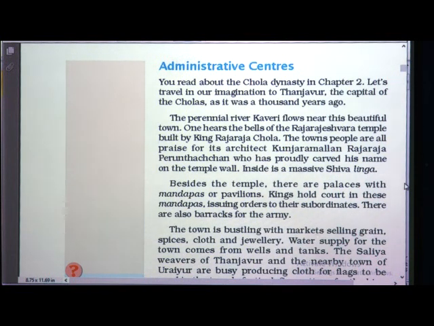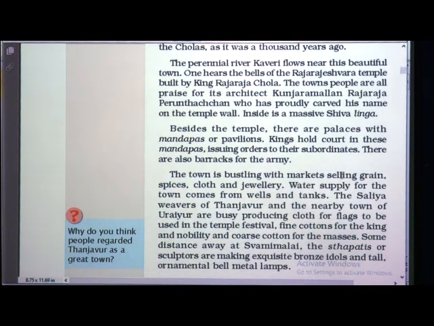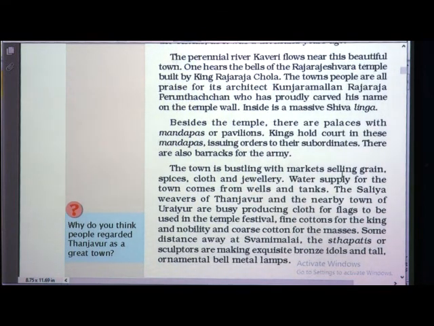Inside is a massive Shivling. So what is there inside? There is a Shivling. Beside the temple, there are palaces with mandapas or pavilions. You know pavilions in stadiums also, wherever cricket matches are played.